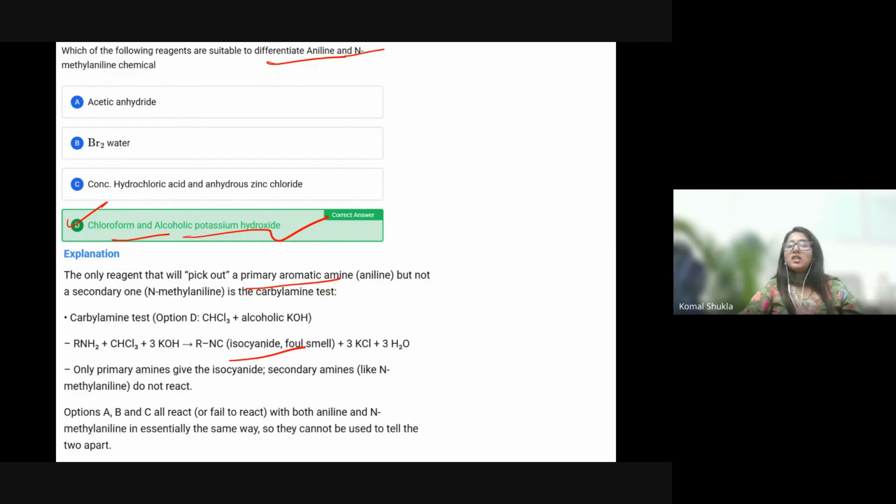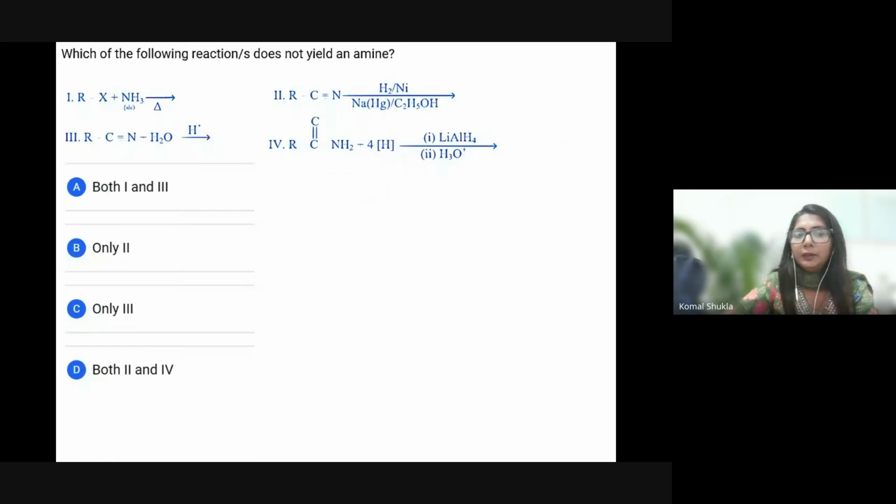Primary amines give only the isocyanide test. Secondary amines will not give you the isocyanide test. So according to this, options A, B, and C, both aniline and N-methylaniline react in essentially the same way, but only option D can tell them apart. So the answer will be D.